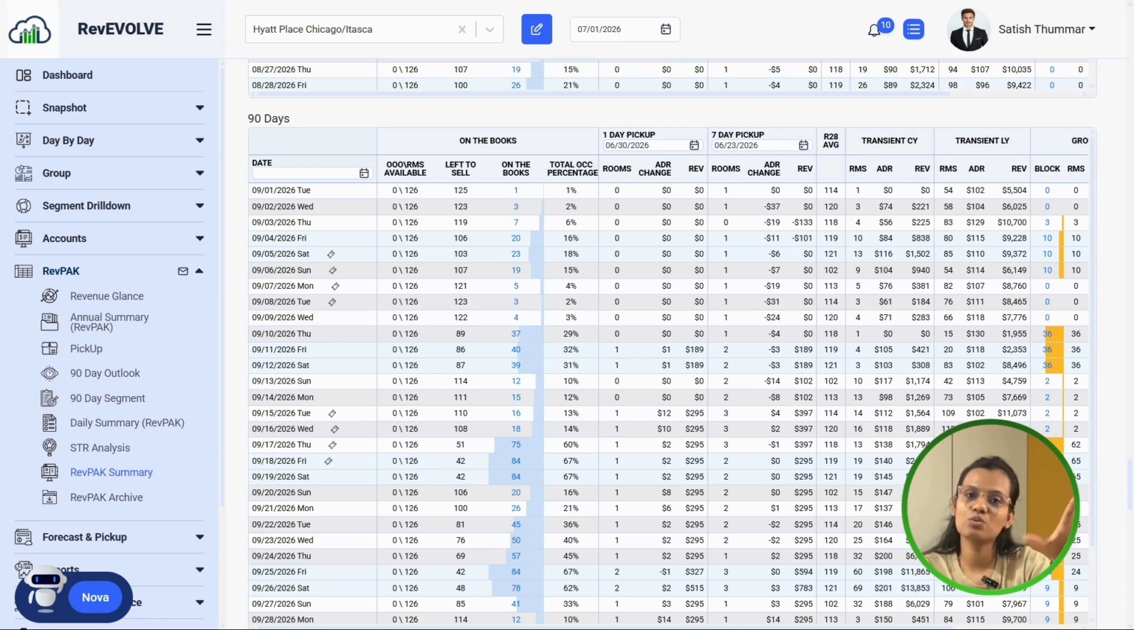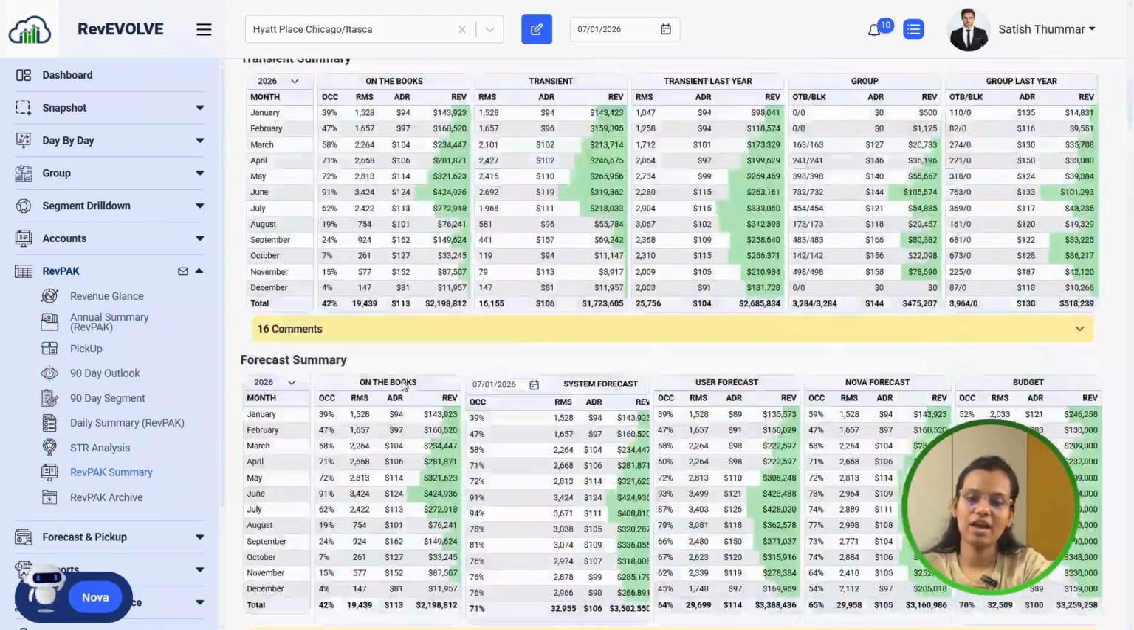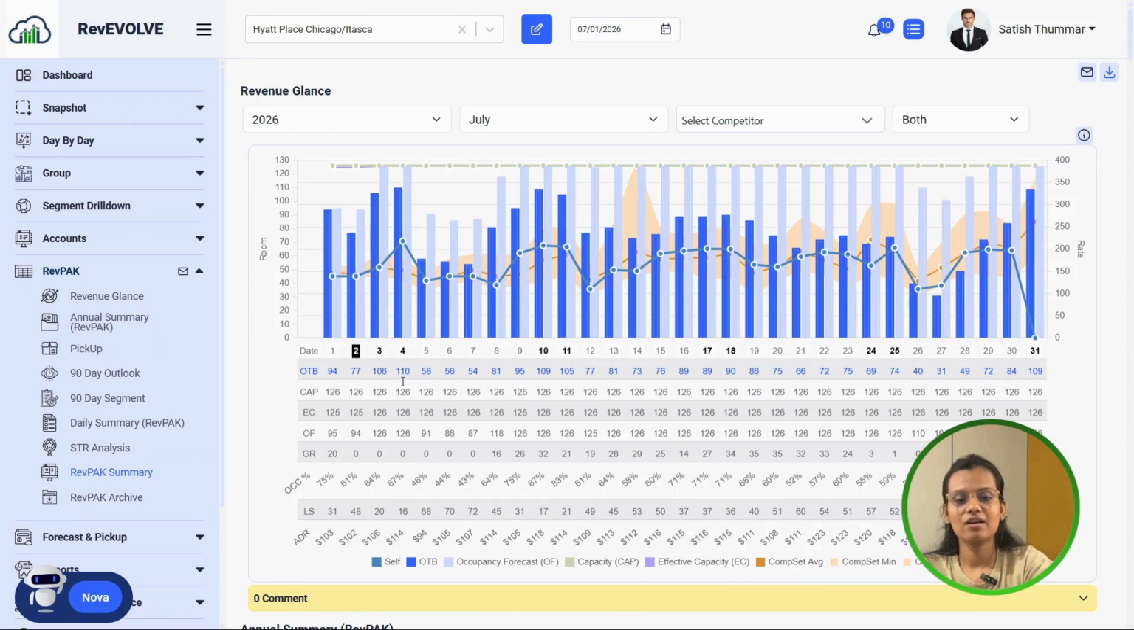So you do not need to switch between tabs. Whether you are a revenue manager, general manager, hotel owner, or director of sales, everyone works from the same source of truth, right? So that's how this RevPAK summary is useful. If you want to email this to any colleague or team member, you can directly email them this whole part. Every meeting should be data driven, and all the actions you take should be based on the past data to the future ones, right?